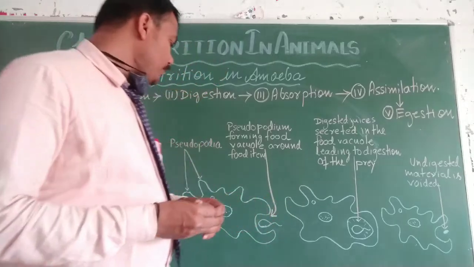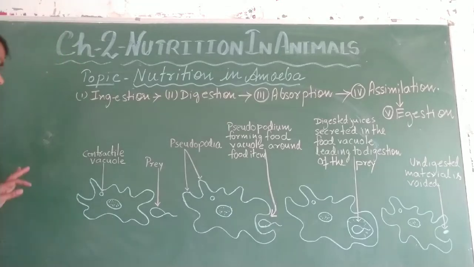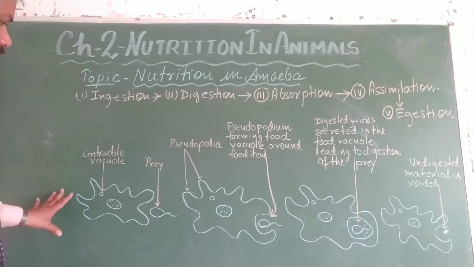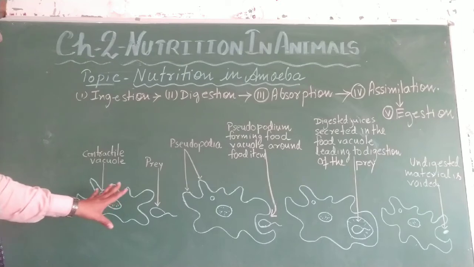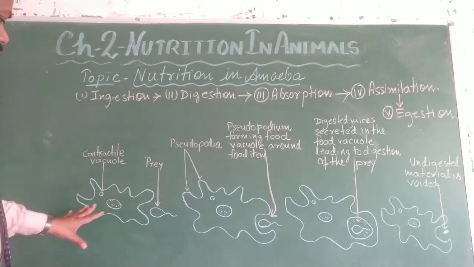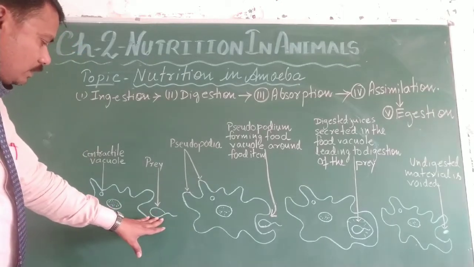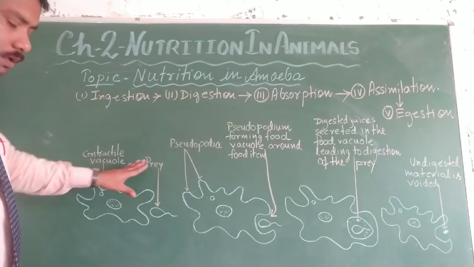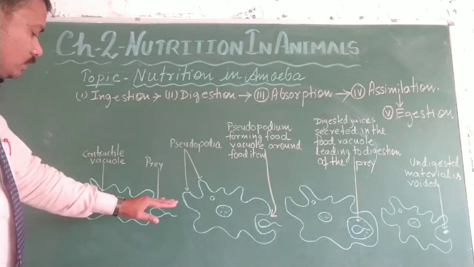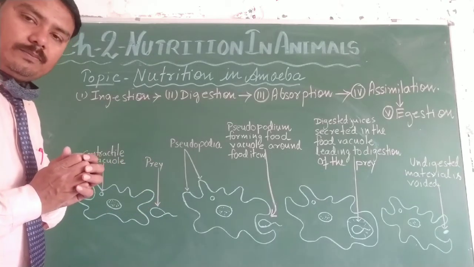This is the figure I have drawn of the amoeba. Here you can see the figure of the amoeba drawn by me. There are no proper organs. The amoeba has seen the food, which I have named prey, and it starts moving to take in the food.